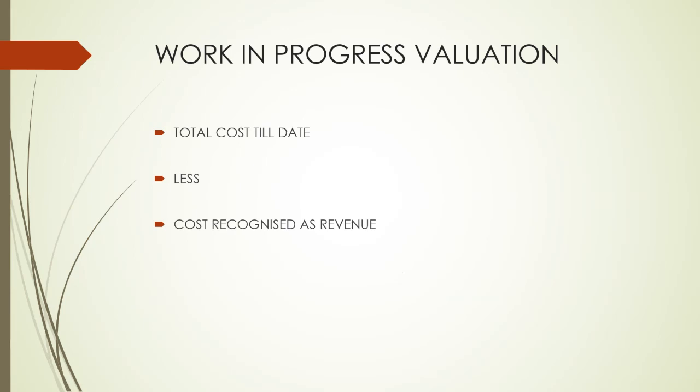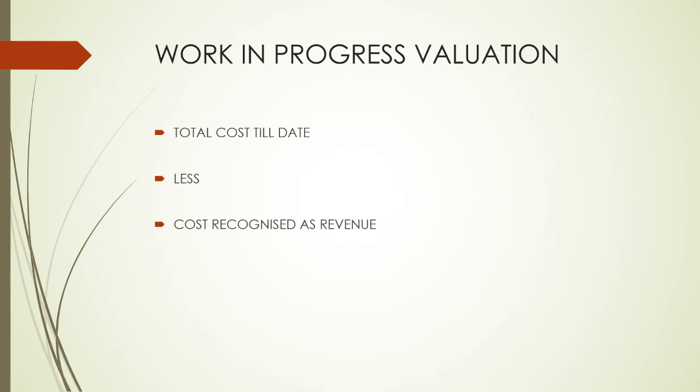If ICDS 3 is being followed, then you have to value the inventory at the total cost till date. The total cost of that work in progress, minus the cost recognized as revenue, the differential portion would be treated as the value of work in progress. The same has to be credited in case of closing stock in the contract account, and inventories at opening also has to be done with the same formula.